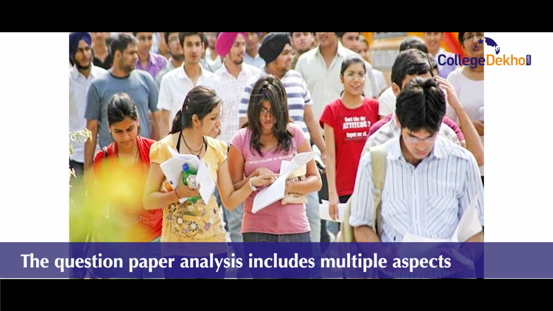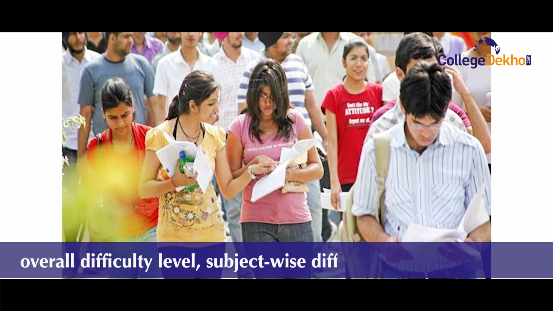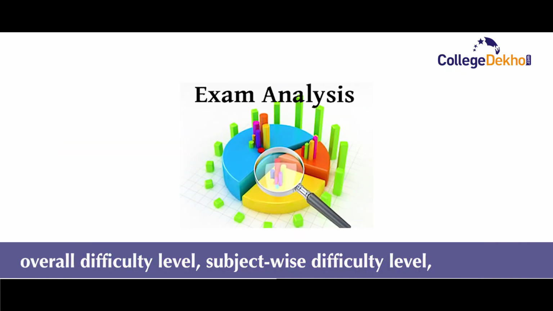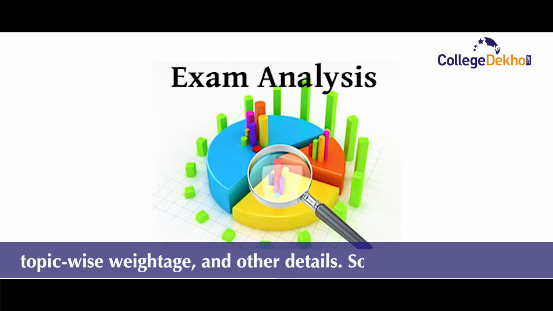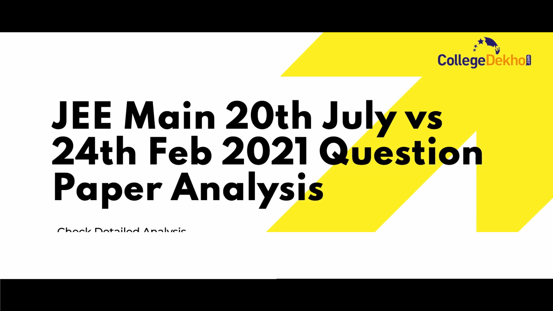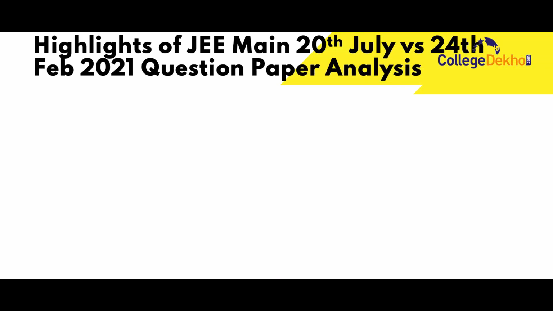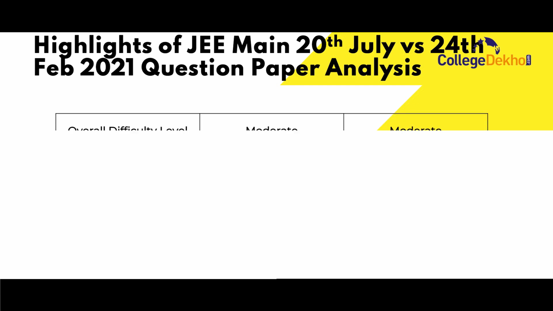The question paper analysis includes multiple aspects such as overall difficulty level, subject-wise difficulty level, topic-wise weightage and other details. So let us begin. Let us look at major highlights of comparison between JEE Main 20th July exam and 24th Feb exam. The overall difficulty level for JEE Main 20th July exam was moderate and for 24th Feb exam it was also moderate.